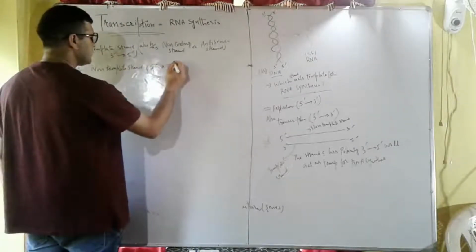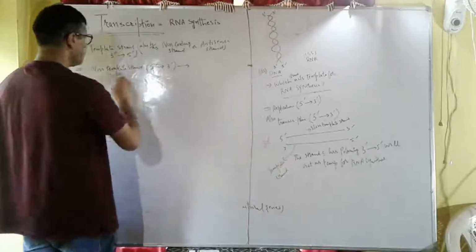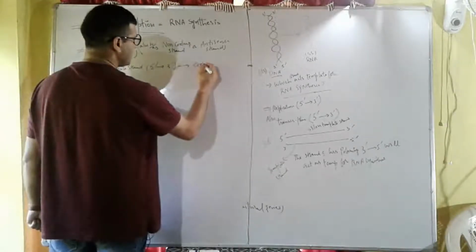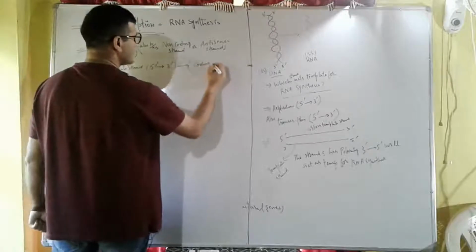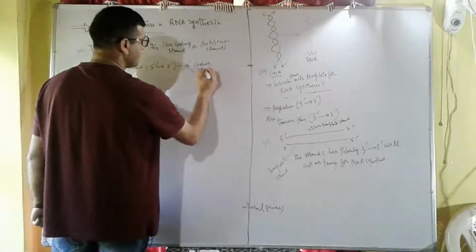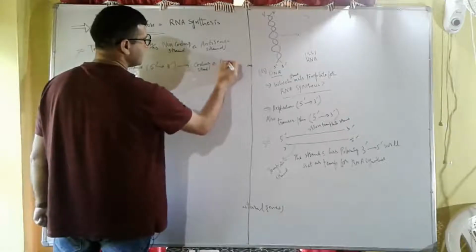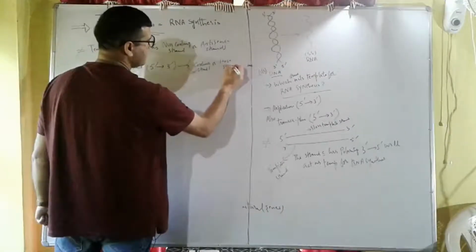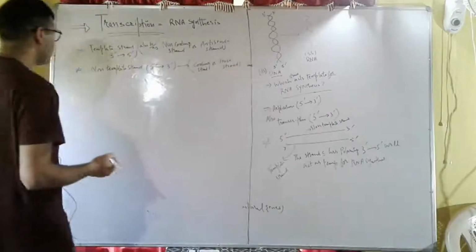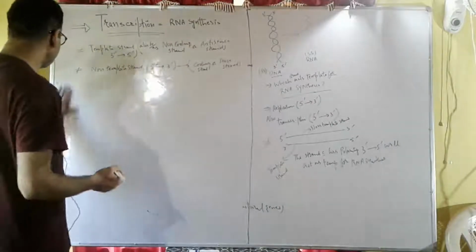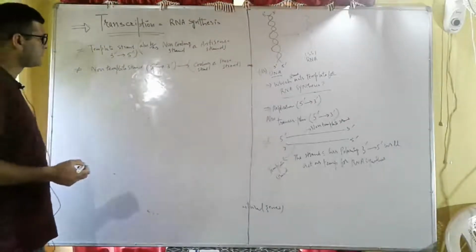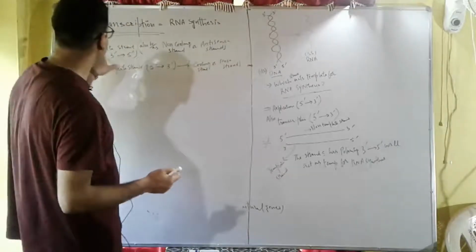The non-template strand, which runs in the 5' to 3' direction, is called the coding strand or sense strand. What does it mean?